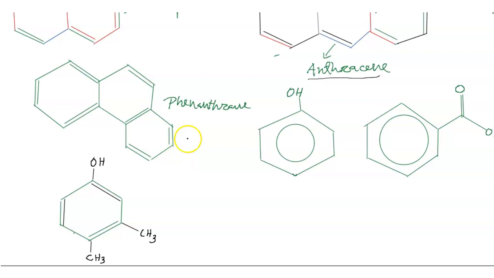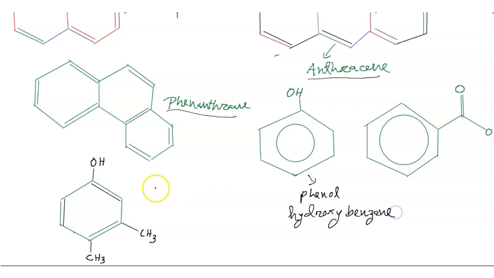And this is called phenanthrene, and this is called phenol. It can be written as hydroxy benzene.